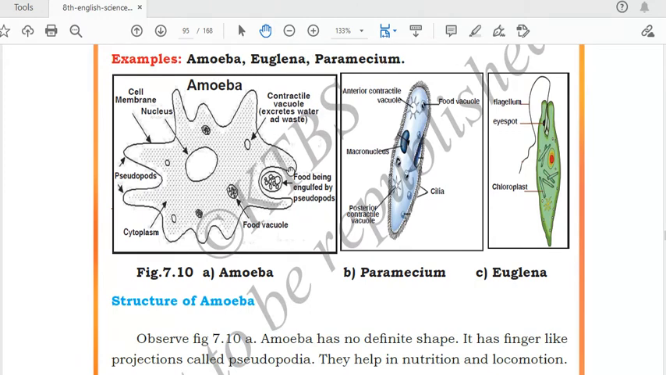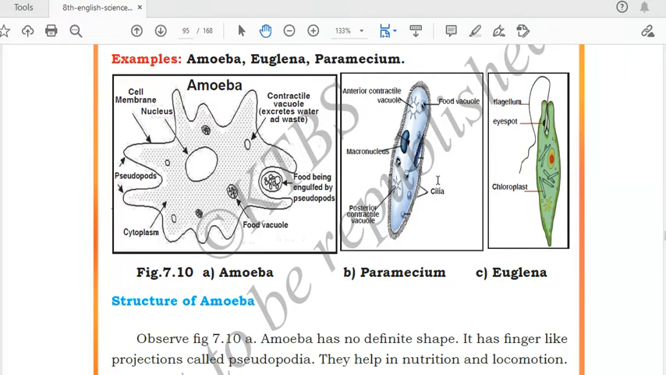You can see in amoeba these structures, which are called pseudopodia. With the help of pseudopodia, they can move, and they can also capture food. Next, in the euglena, cilia help in the movement of the protozoa. Euglena is also a type of protozoa, and they can move with the help of cilia. These cilia are present all over their body, like hair-like projections. Next one is our paramecium. So how will this paramecium move?